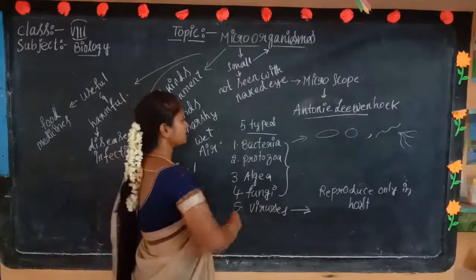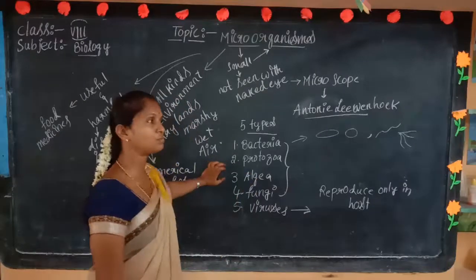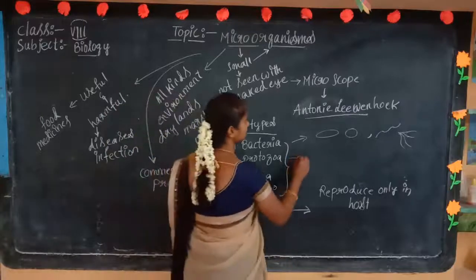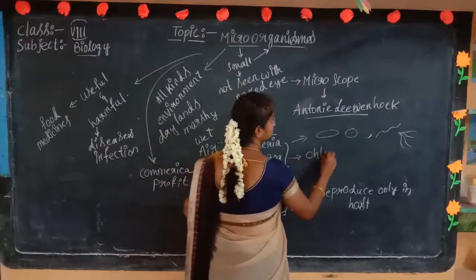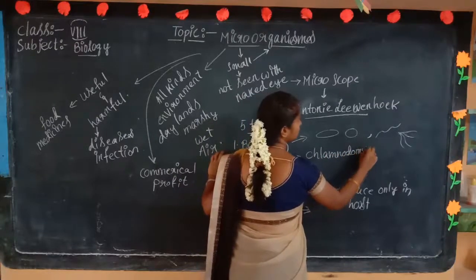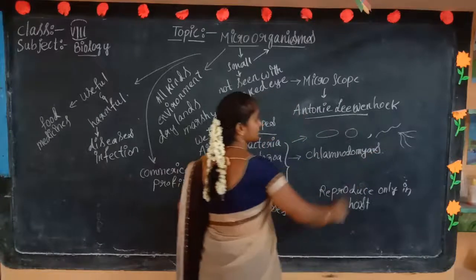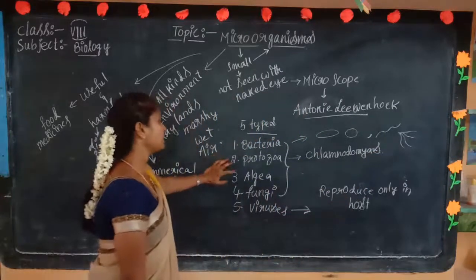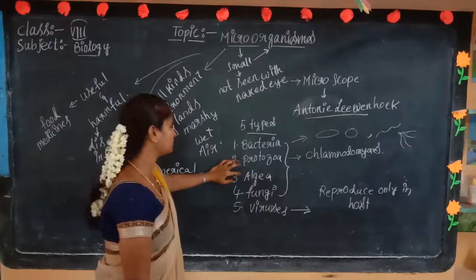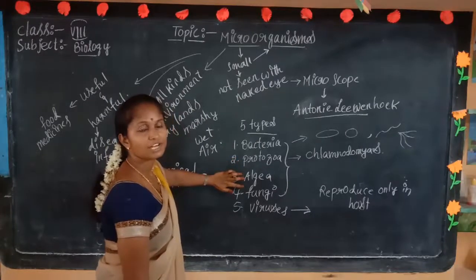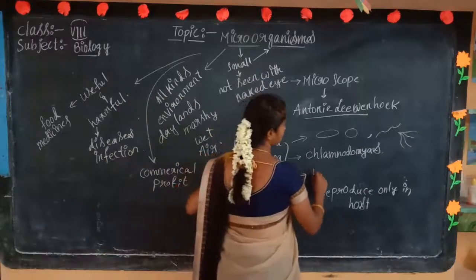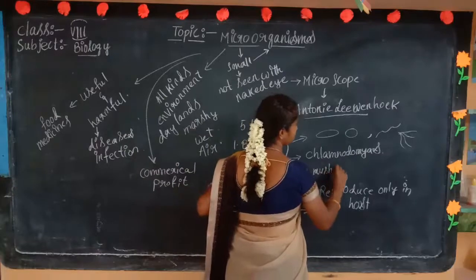Next, protozoa. Protozoa are mostly present in water, and the best example is Chlamydomonas. Next, algae are present on water. And next is fungi. The best examples of fungi are mushrooms and molds.